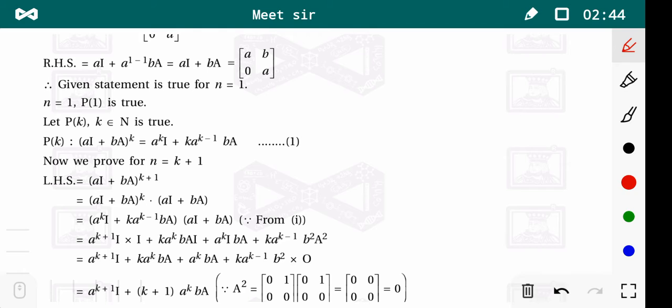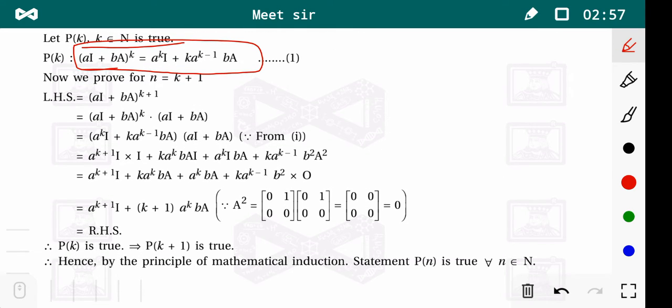Now we suppose that the given statement is true for any k belonging to N, that is this statement holds. Now we prove it for n equal to k plus 1. What is LHS? LHS is (aI + bA) raised to k plus 1.